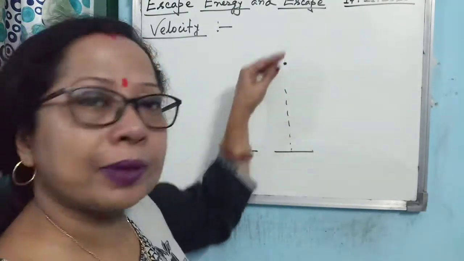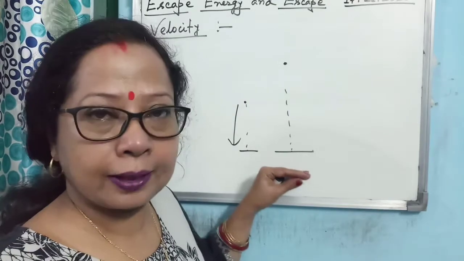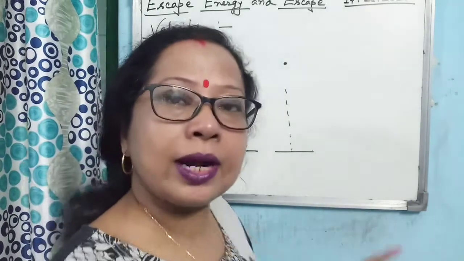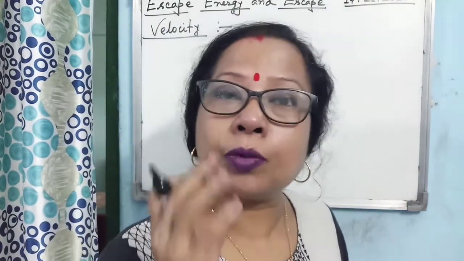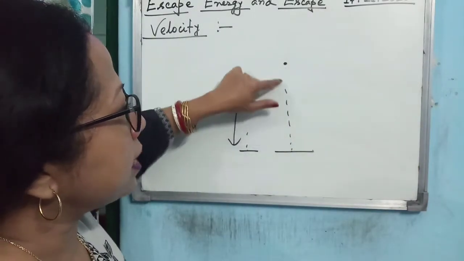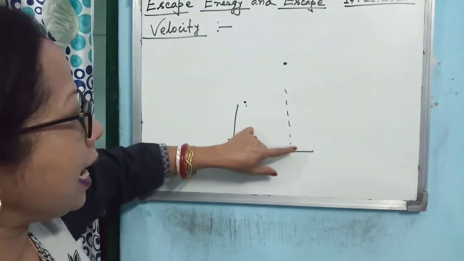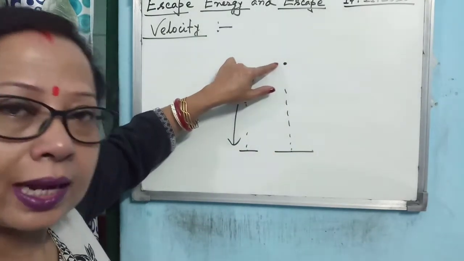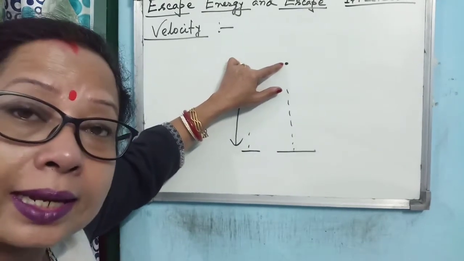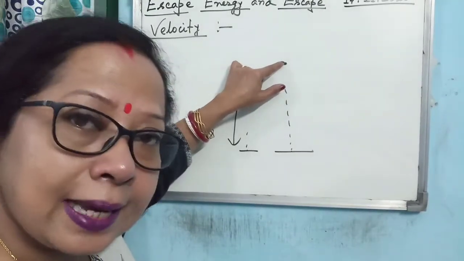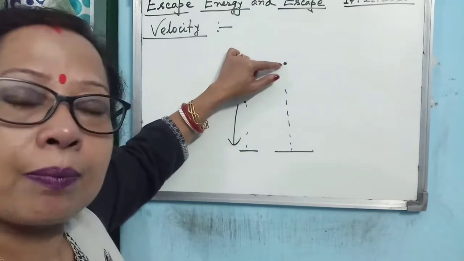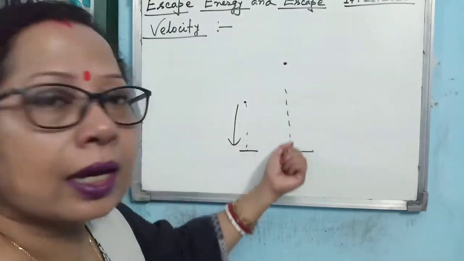So what is actually happening? Let us know the physics behind this fact. When you throw a body, you impart a certain velocity to it, so the body has kinetic energy. With that kinetic energy, the body does work against gravity and moves up. As it moves up, kinetic energy decreases and potential energy increases. At the highest point, the kinetic energy becomes zero, and under the action of gravity the body comes down.